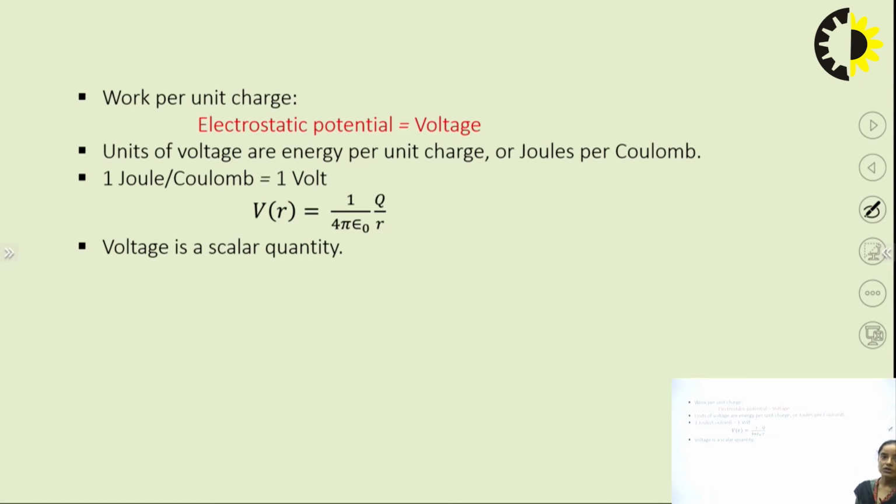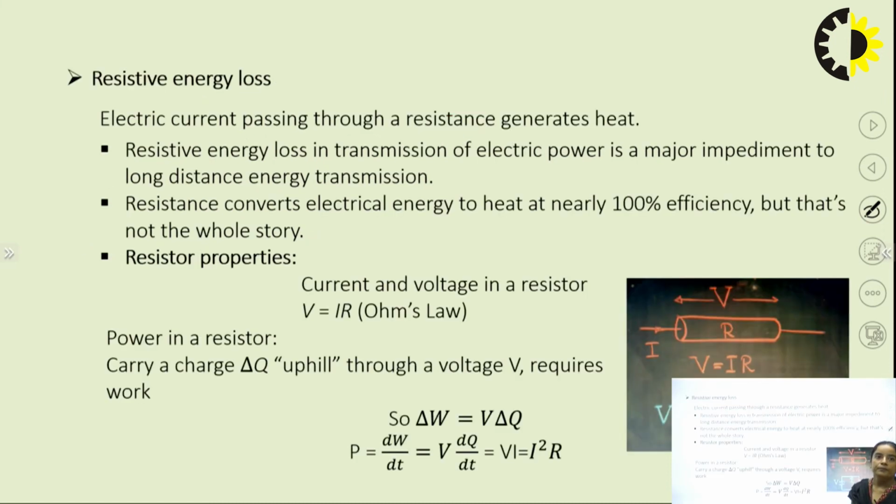The unit of potential is energy per unit charge, or joule per coulomb. So 1 volt is 1 joule per coulomb, and the formula for this is 1 by 4 pi epsilon q by r, and the formula for electric field is 1 by 4 pi epsilon q by r square. Electric field is a vector quantity, the voltage is a scalar quantity.